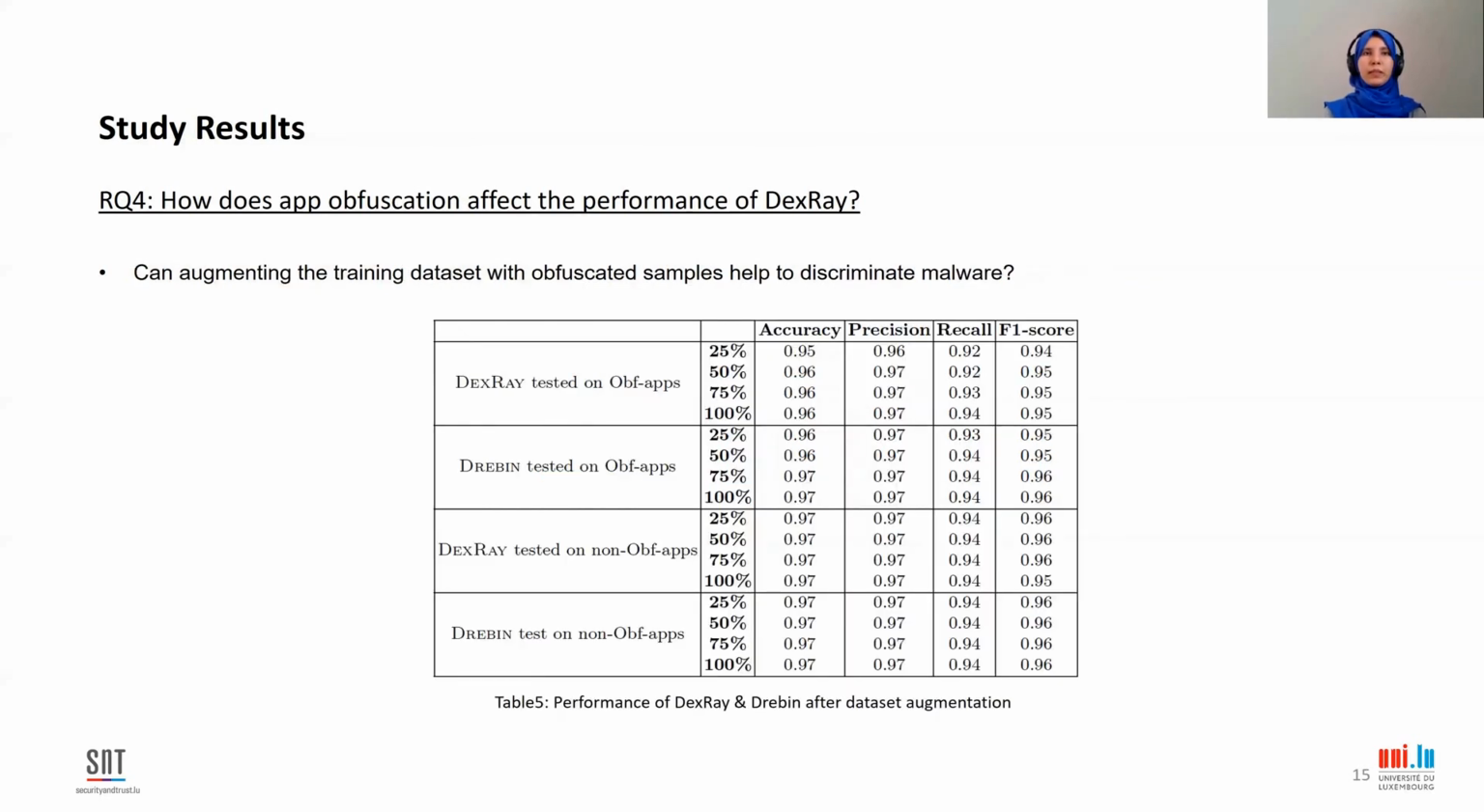In our second experiment, we have used data augmentation. We have obfuscated 25%, 50%, 75%, and 100% of the apps in the training. And we have tested DexRay on obfuscated apps and non-obfuscated apps. As you can see, the performance of DexRay is now high. Even with a slight data augmentation of 25%, DexRay reports a high detection performance.